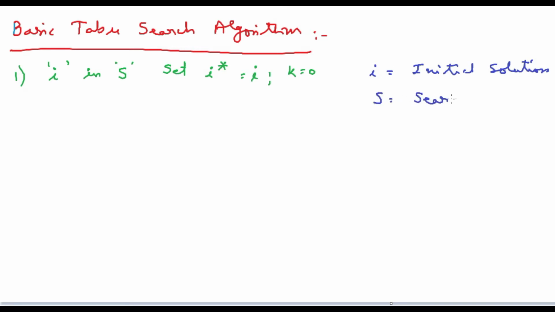So set space means these are the total possible solutions, capital S. Of course there are 1000 solutions, for example, out of which I have randomly taken one solution, that is the initial solution. Then what does I star mean? I star is equal to the current solution. Then what is K? K is the iteration.